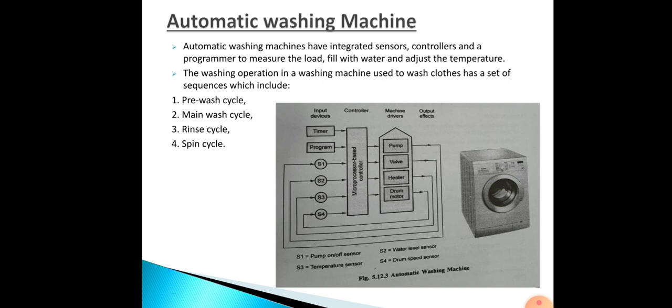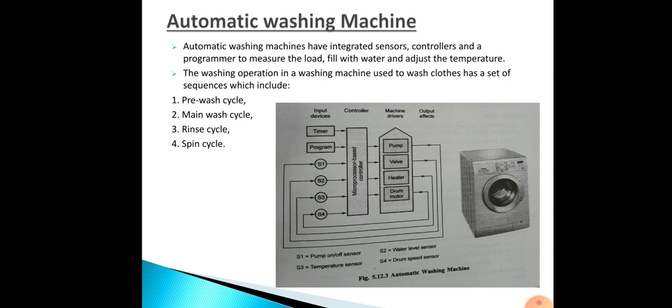The next main wash cycle will start. Here the water valve opens and closes to supply water to the set level. Then the heater is switched on, sensing the present temperature. After the water is heated, the heater is switched off. Then the drum rotates at the set speed for the set time. After rotation, the water is discharged from the drum by the pump. Then the next one is the rinse cycle.